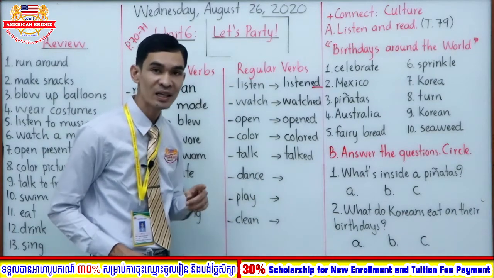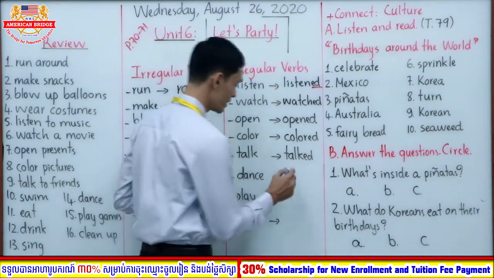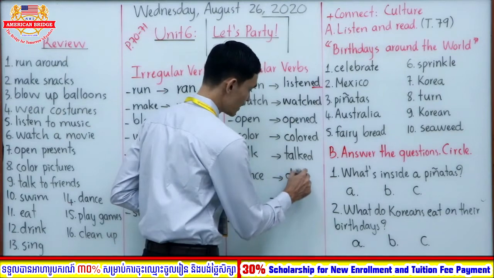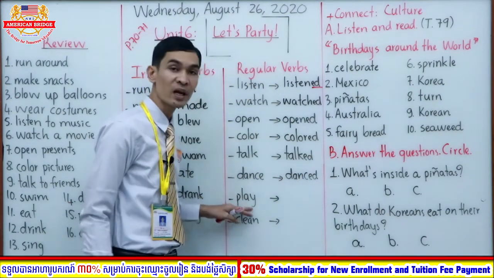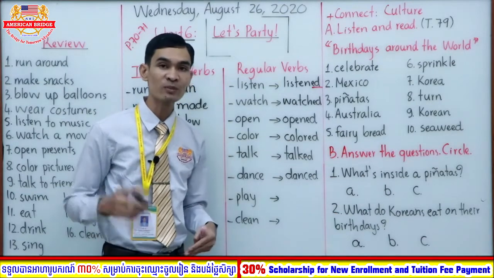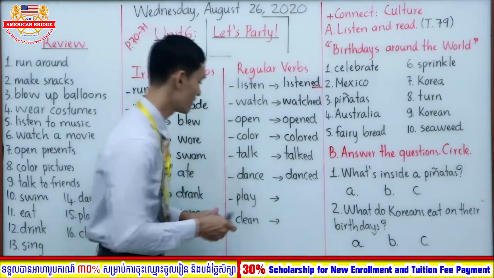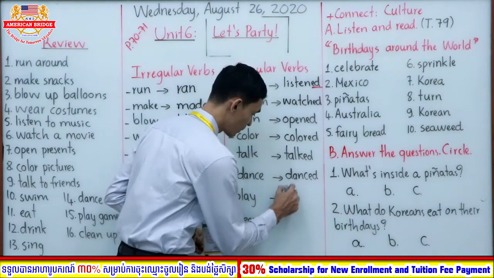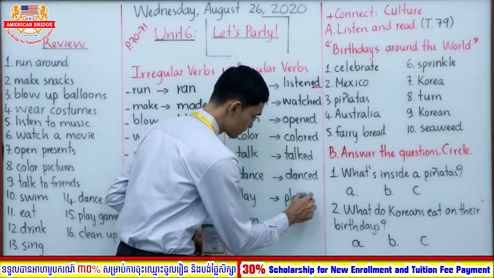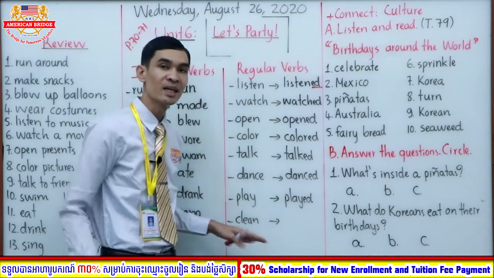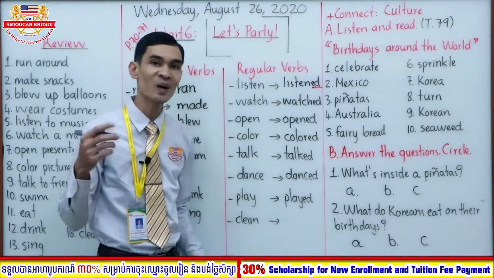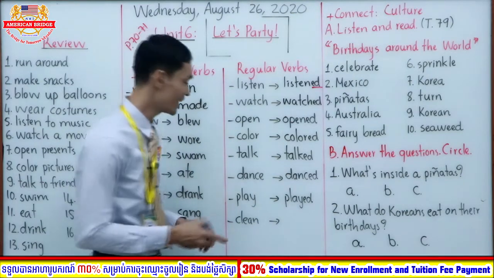So you add only d, right? Okay, dance. You add only d. How about the word play? Play is most verb, so you add ed. Very good. The last word is clean. So clean is most verb, right? So you add only ed. Very good.